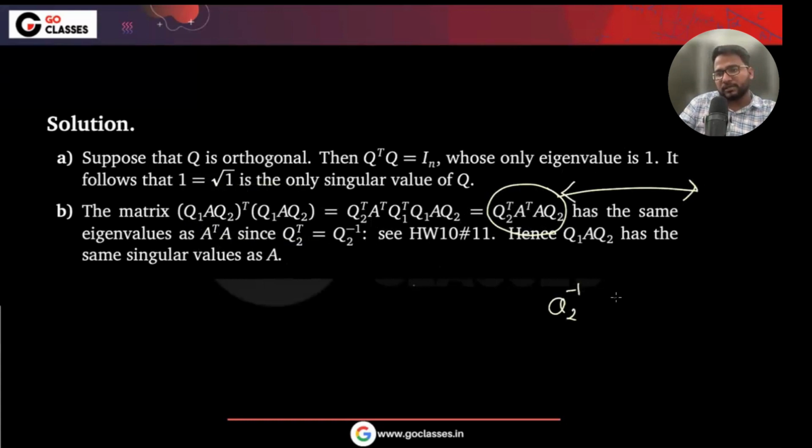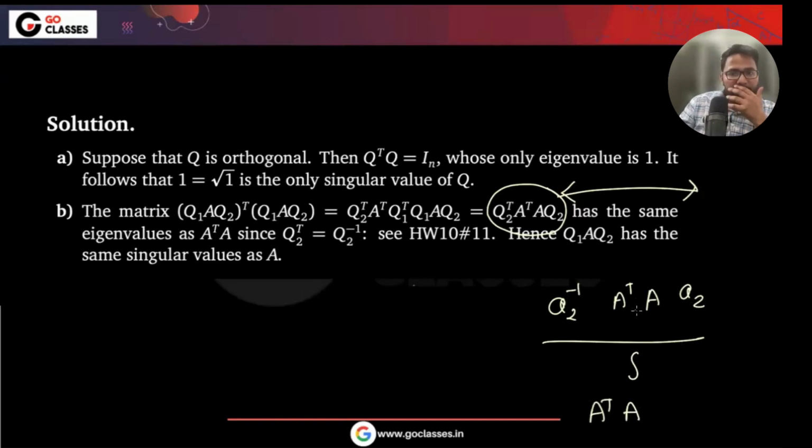So this is similar to A transpose A, and similar matrices have the same eigenvalues. That is why these two have the same eigenvalues, which means the singular values will be the same.